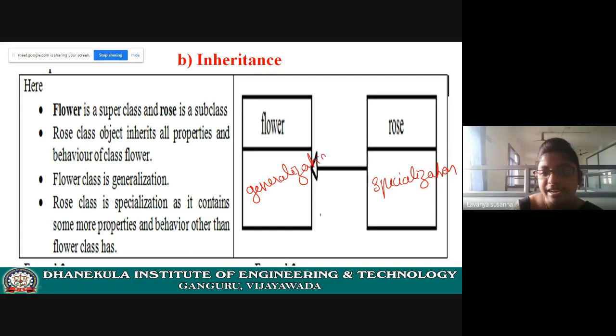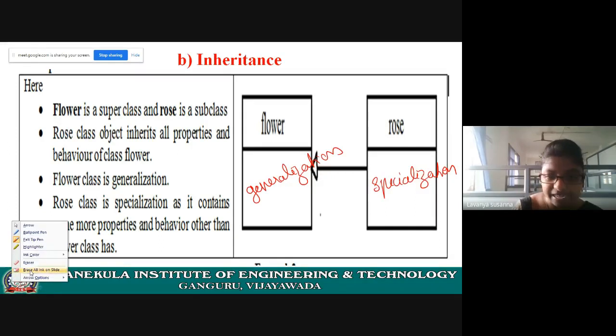Generalization. Now, inheritance is a generalization and specialization relation. How are you saying specialization? Apart from these flower properties, rose will have some additional properties, like rose petals are used for beauty purposes, all those things. So this is a specialization. Rose class is a specialization and flower is a generalization.